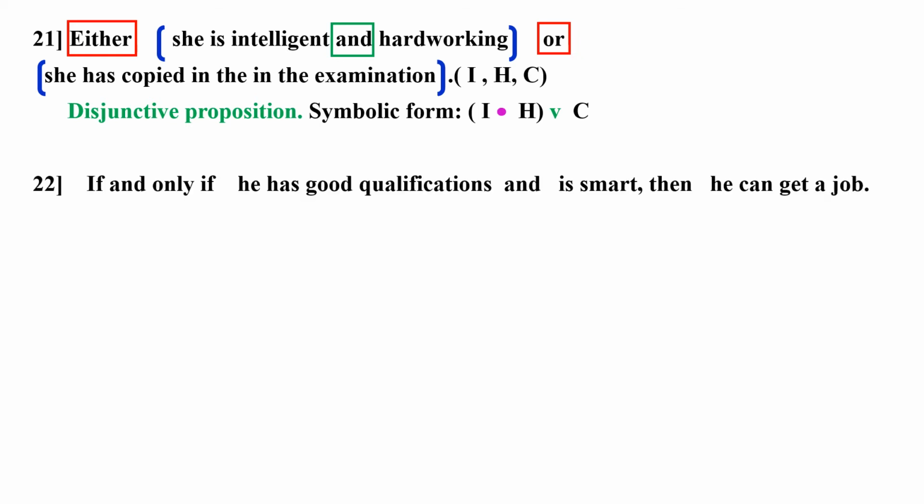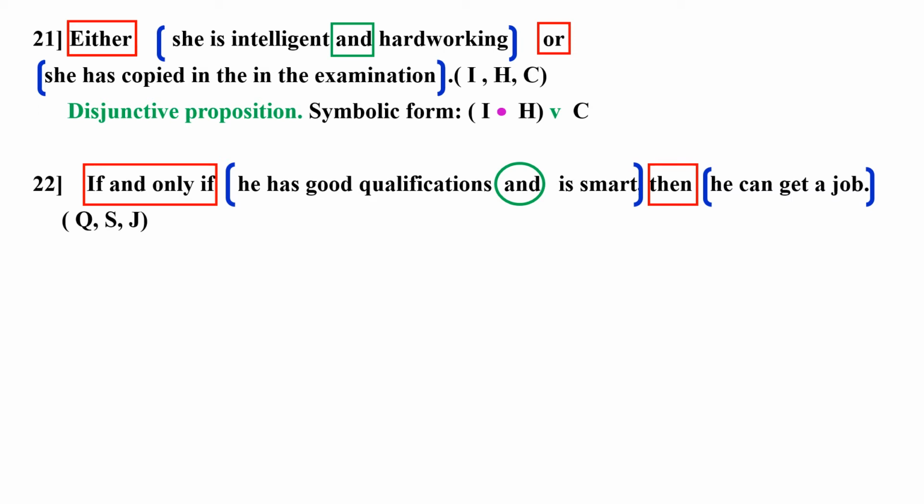Next, 22nd, if and only if he has good qualifications and is smart, then he can get a job. So if and only if, then is the main connective. The first component is he has good qualifications and is smart. The second component is he can get the job. So it will be biconditional or material equivalent proposition, and the first component has the connective and. So the symbolic form will be Q dot S in the bracket triple bar J.